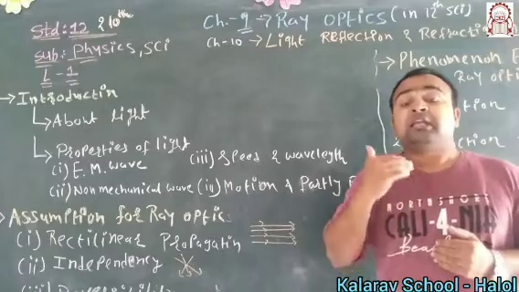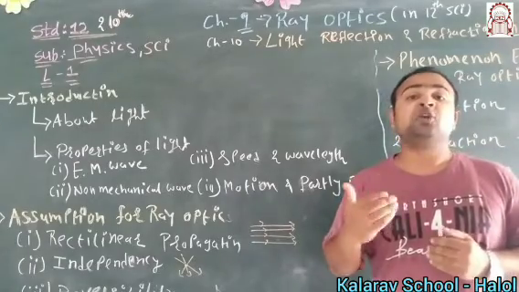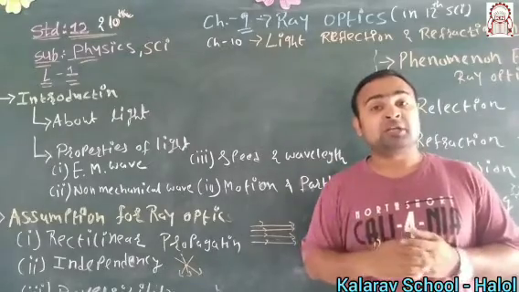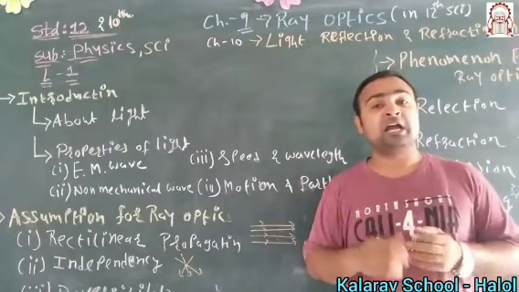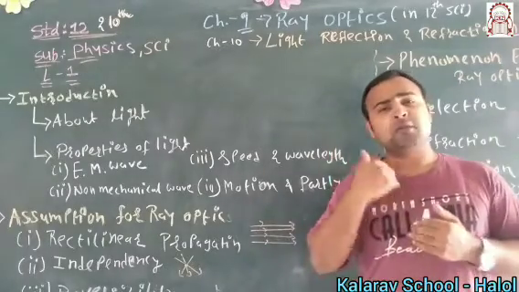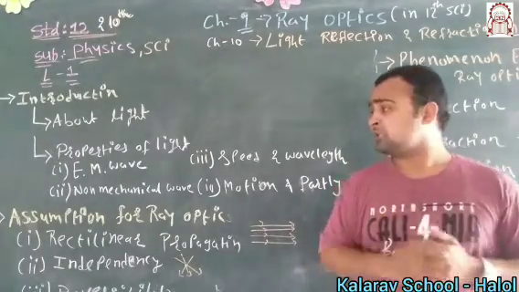That means it travels 3 lakh kilometers per second. Could you imagine that? 3 lakh kilometers per second. Within 1 second, it crosses New York, the USA, any country, it can cross in 1 second.